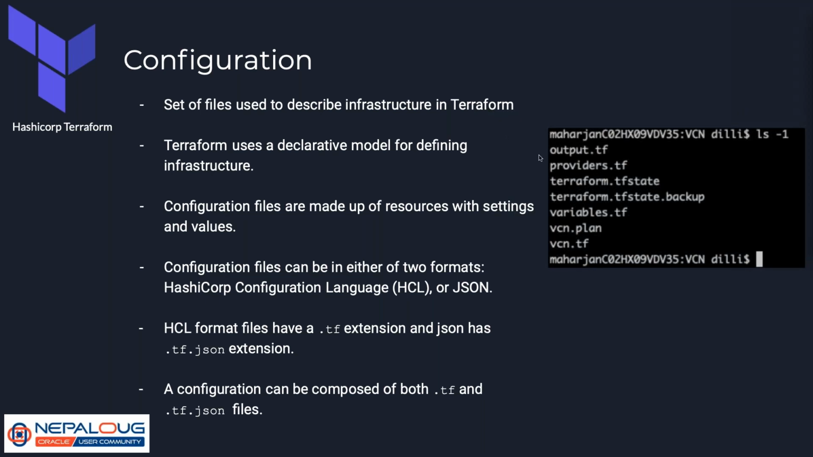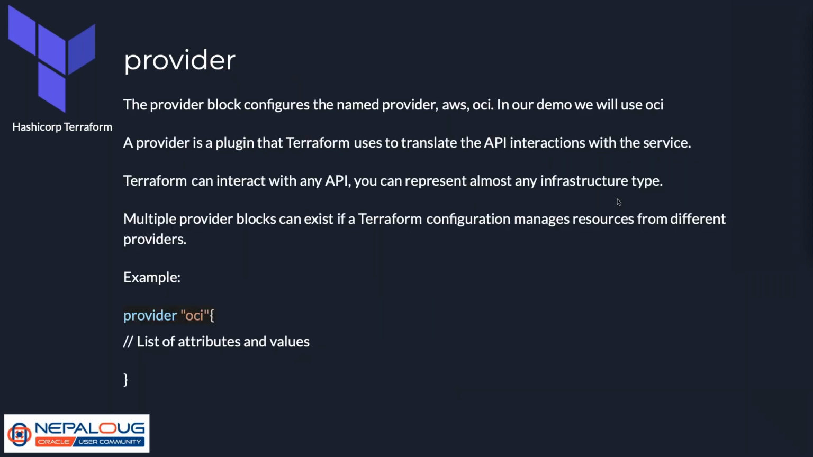This is an example of the configuration files. All the files that end with .tf are Terraform configuration files. We have vcn.tf, where I have defined the VCN-related resources. We have variables.tf, where I have defined variables. providers.tf is where I have defined providers, and output.tf is where I have defined the output variables. And we have a tfstate file for the state, and a plan file for the planned output. We will discuss it later.